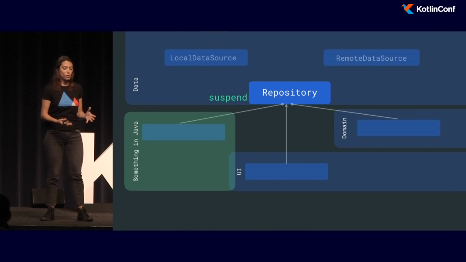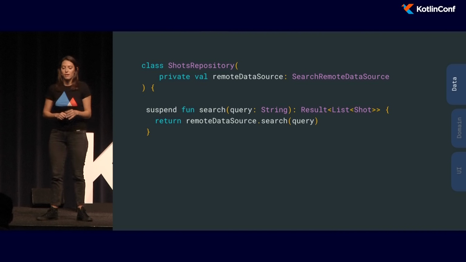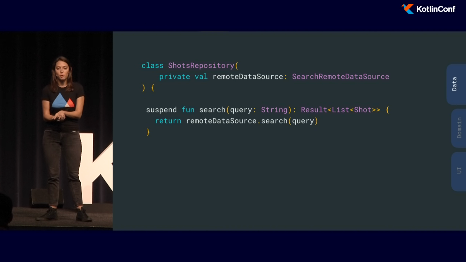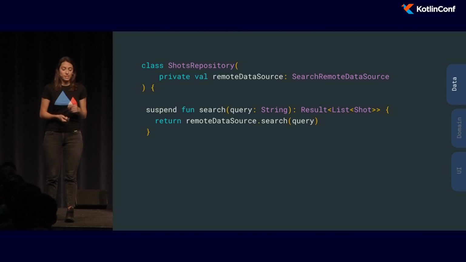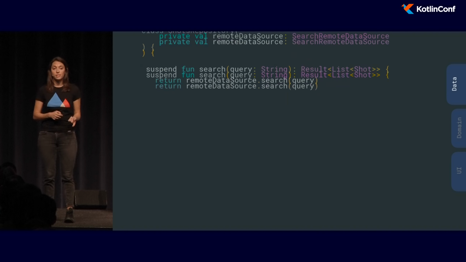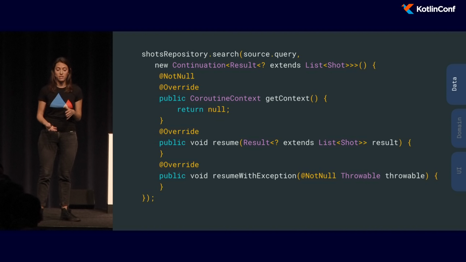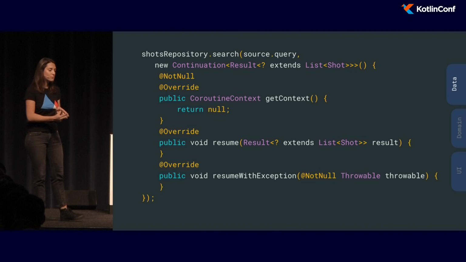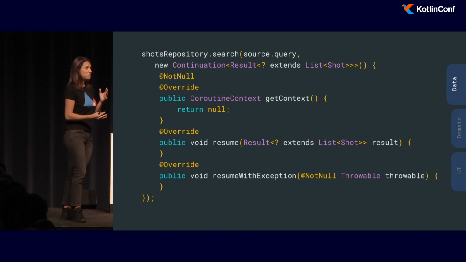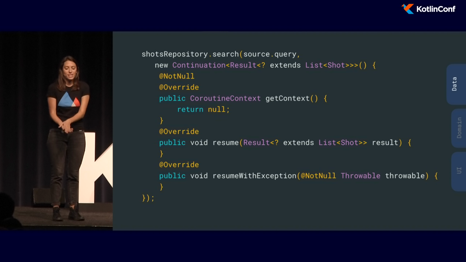But we also had, of course, calls from some layer in Java. So if we have something like this, like in our shots repository, we expose a search suspend function. Well, if you want to call this in Java, this is what you'll need to implement. You'll need to define a continuation, and there define what's the context, what should happen with resume, what should happen with resume with exception, and then you also need to make sure that you're canceling this. So it felt like, OK, this doesn't look so nice from Java.